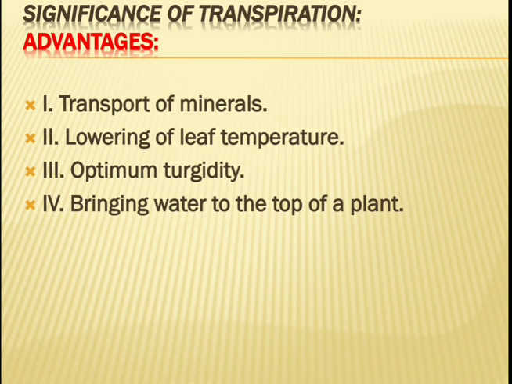The second function is lowering the leaf temperature. Because of transpiration, it lowers the leaf temperature and protects the cells in the leaves, and also prevents the degradation of photosynthetic enzymes. The third one is that it maintains optimum turgidity.